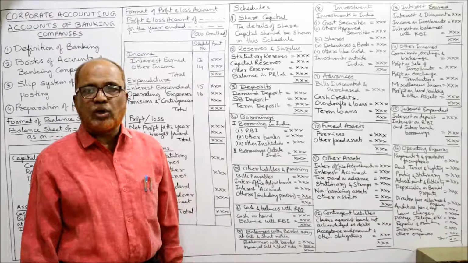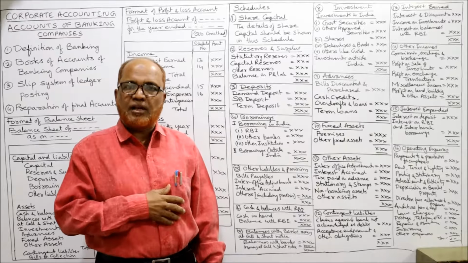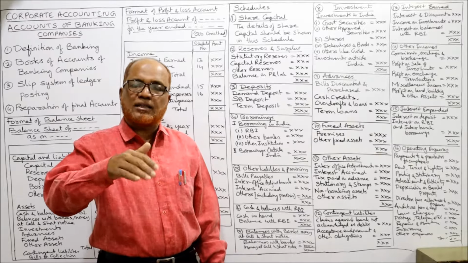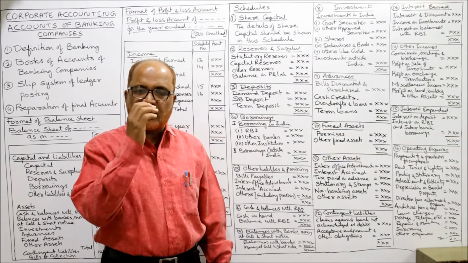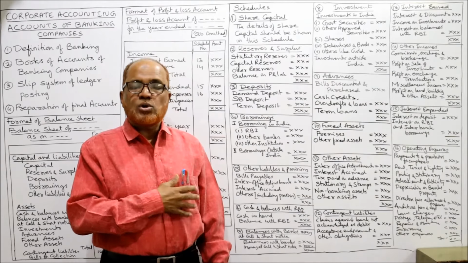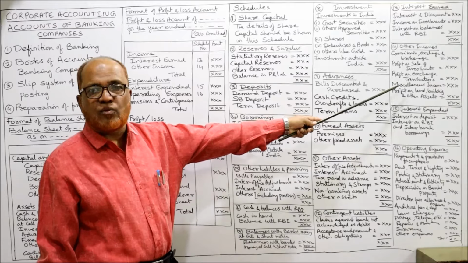Now schedule number 14, other incomes. So the bank has not only interest as income; other than interest, the bank also provides other services to the customers, so the banker will charge some income. So all the other incomes will be taken in this schedule called other incomes, 14th schedule.